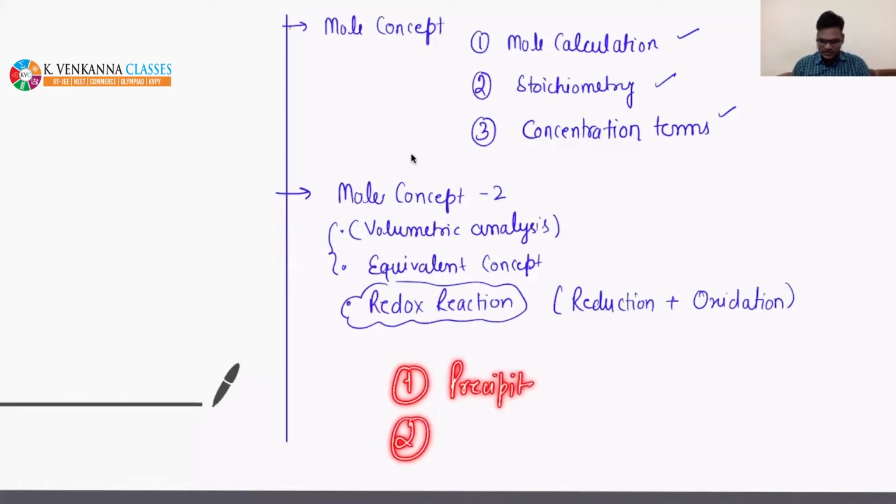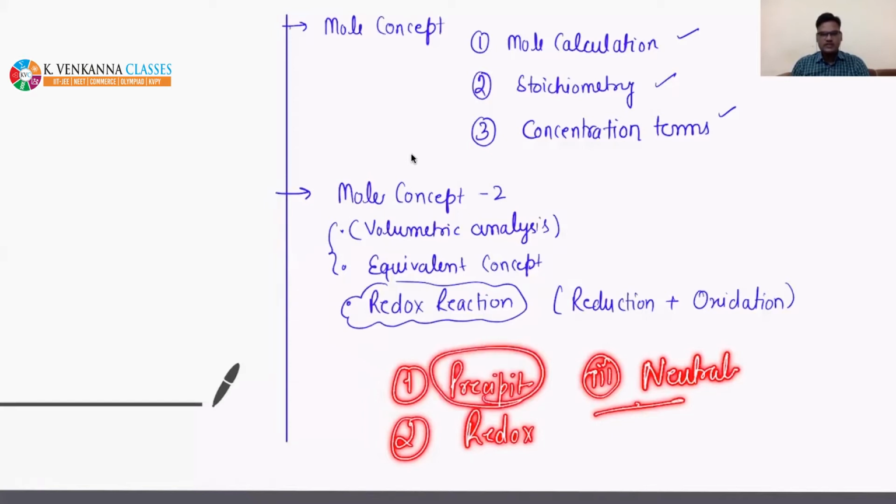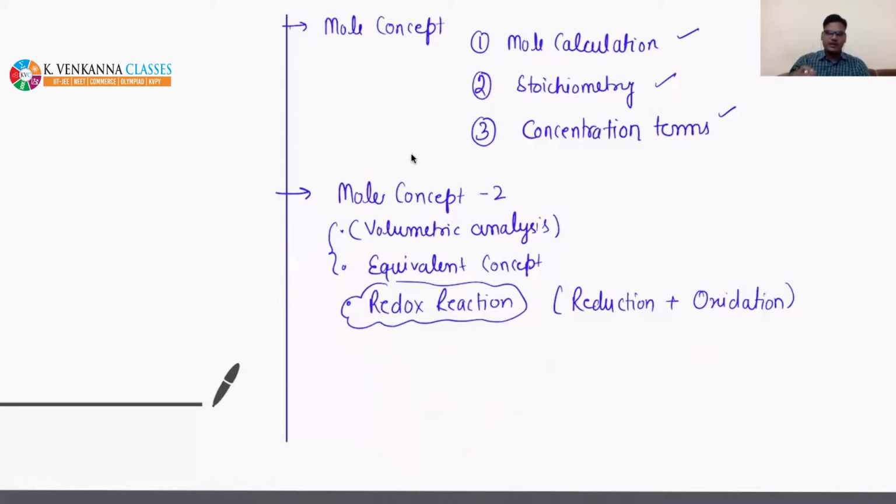Then second is redox reaction. Then the third type of reaction is neutralization reaction or acid base reaction. This is how we can define some reactions, right? So precipitation reactions are those reactions in which something is getting precipitated.